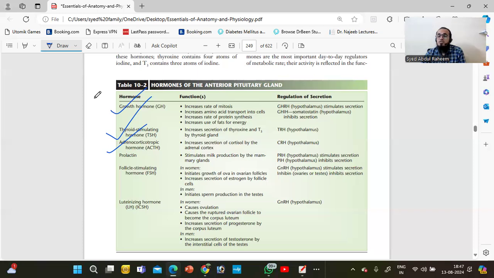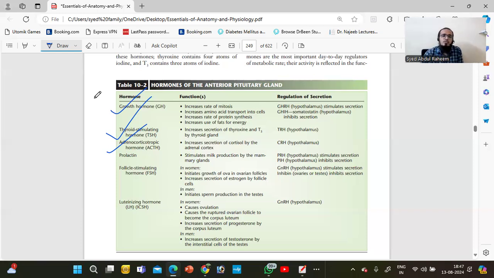Okay, here. So whenever the body needs the function of the thyroid, what will happen? The hypothalamus releases TRH, thyrotropin releasing hormone. Then the anterior pituitary gland releases TSH, then the TSH will stimulate the thyroid gland. So this is the cycle.